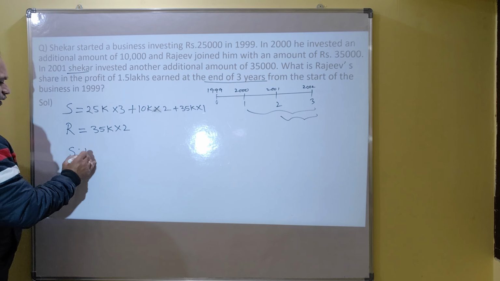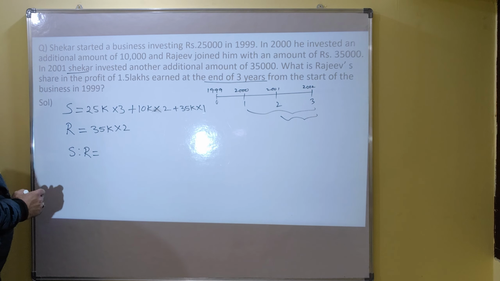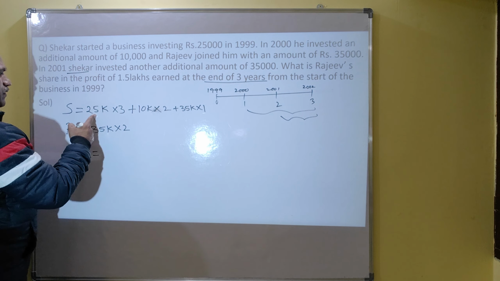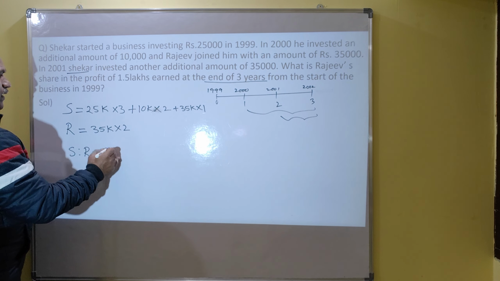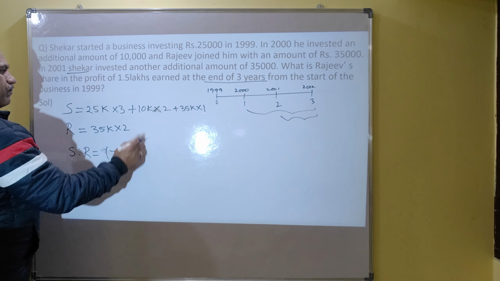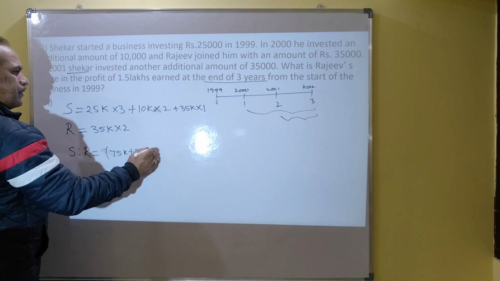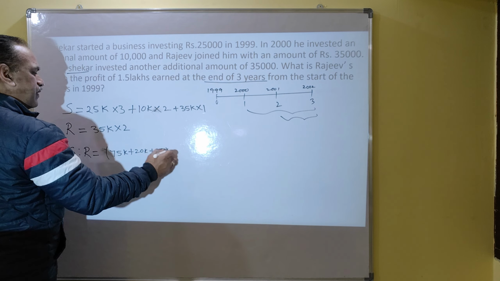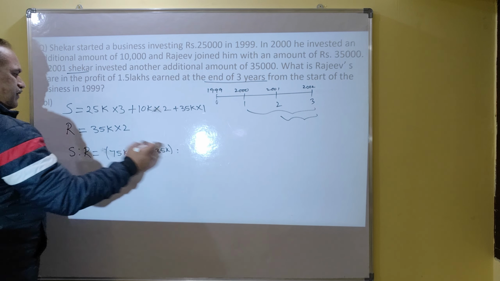So what is the investment ratio? It is 25k into 3, that is 75k, plus 20k plus 35k is to 70k.